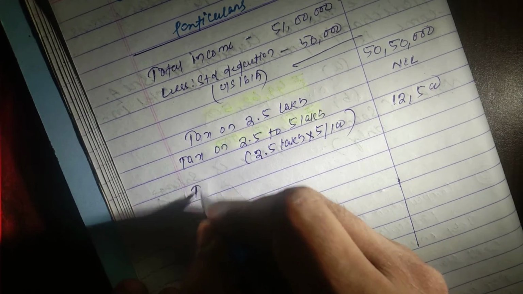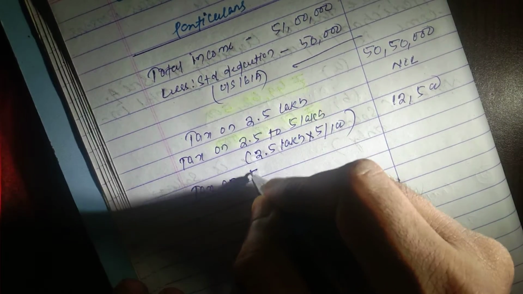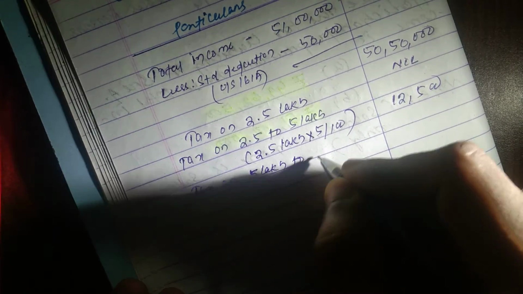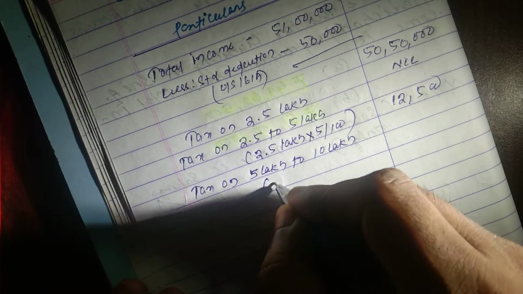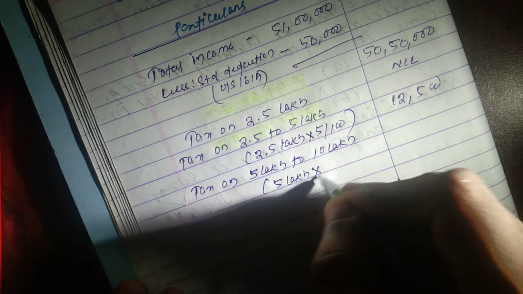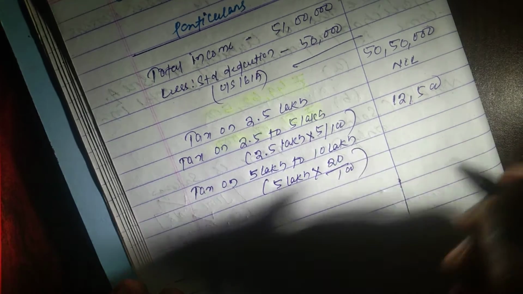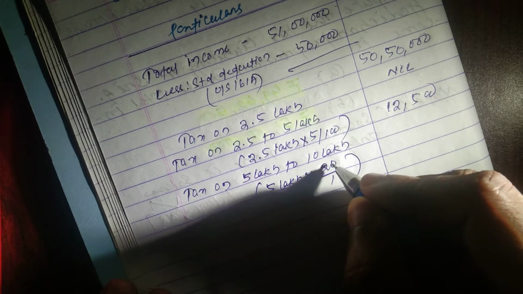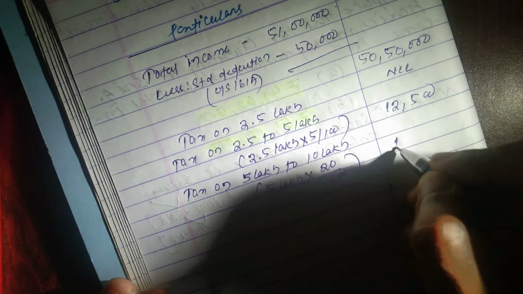Then again tax on 5 lakh to 10 lakh, that is 5 lakh into 20 by 100, isn't it? 5 into 20, it will be 1 lakh.